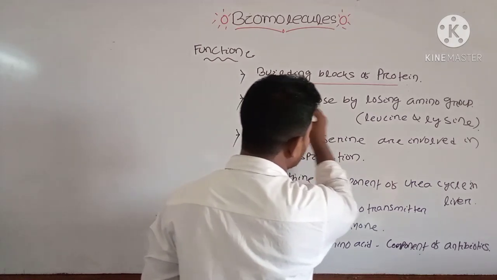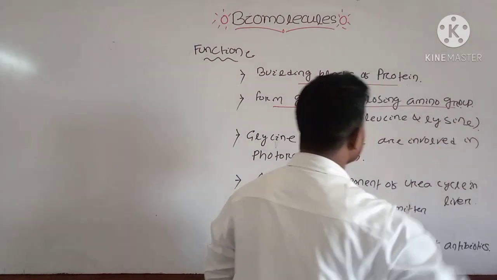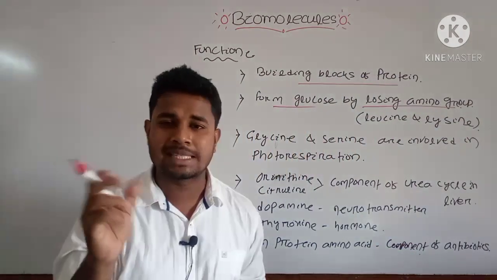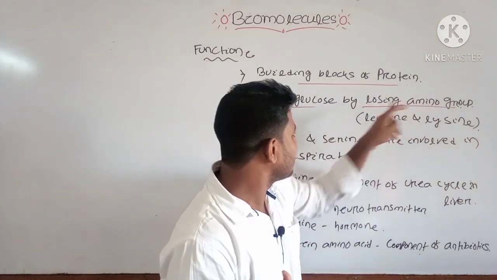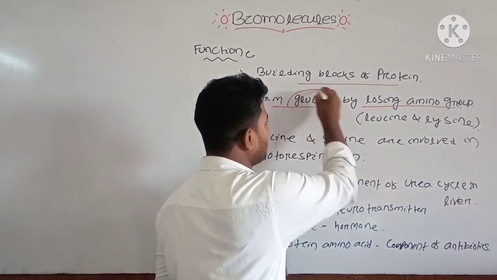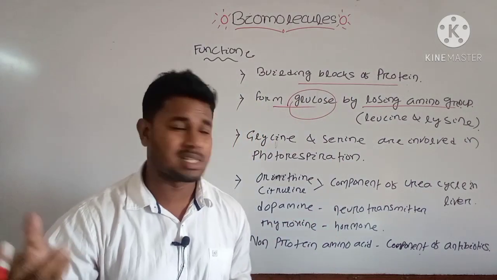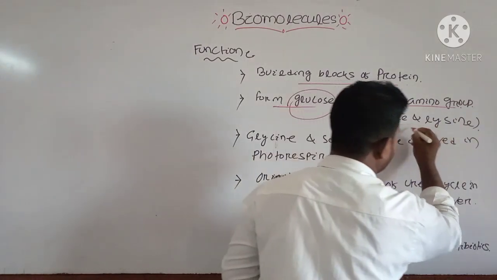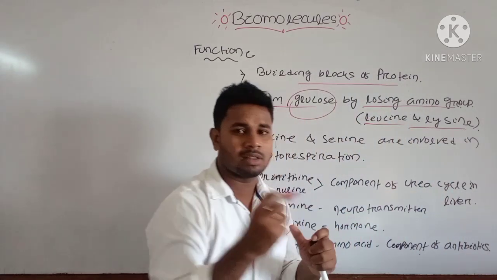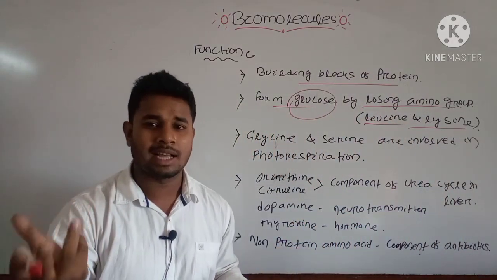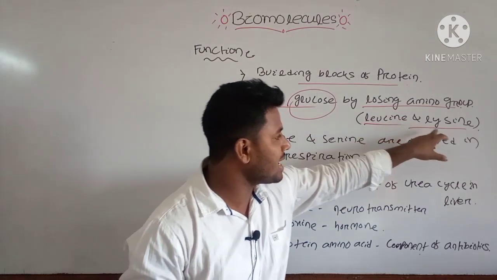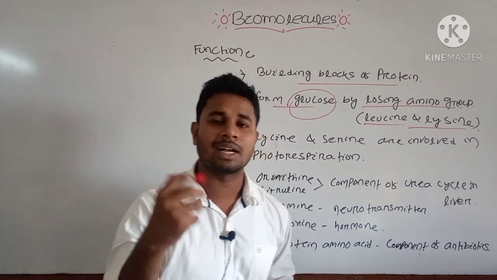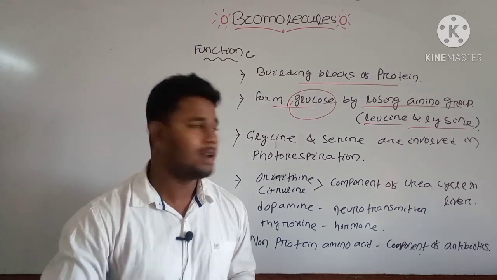And they form glucose by losing the amino group. Already you know that the amino group provides the basic property. If it is lost, then that will form glucose. But it is not in all amino acids. In the case of leucine and lysine, the formation of glucose cannot take place, and that's the deviation for leucine and lysine. These two amino acids cannot be converted into glucose.